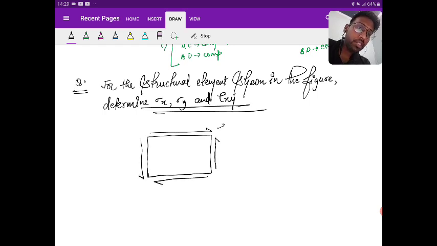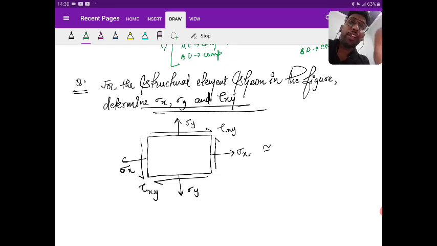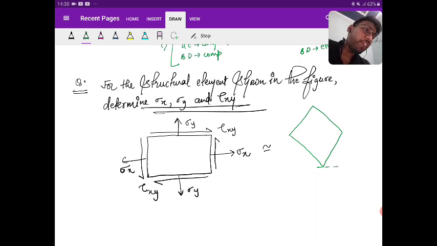This is the first case. They have given the tau xy, sigma x, sigma y. This is sigma y. This is sigma x. And it is said this is equivalent to, if I construct a plane at an angle of 45 degree, then the values that I am getting as compressive sigma.